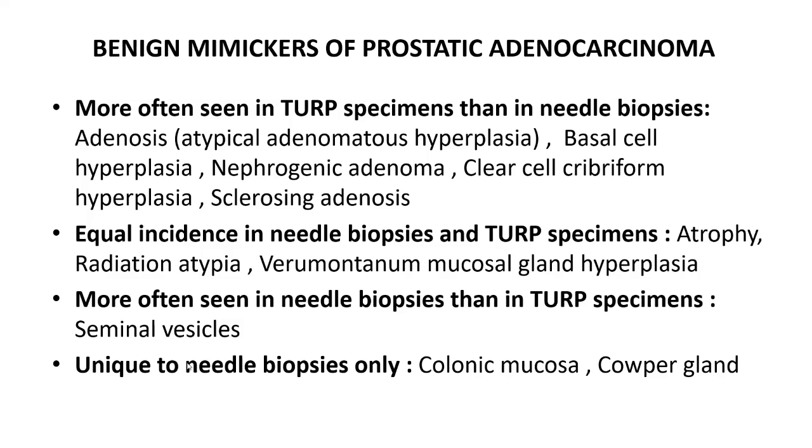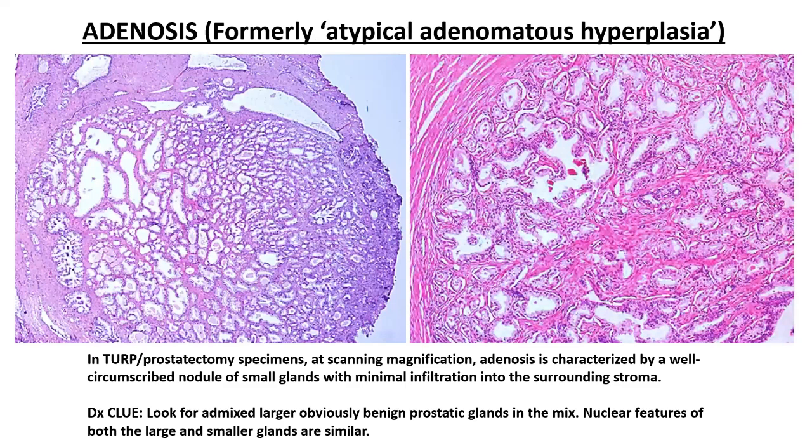And there are some entities which are unique to the needle biopsies, and you will not get those pseudo-neoplastic entities in the TURP specimens, and these are colonic mucosa and the bulbourethral gland or the Cowper gland. Now coming to adenosis. This is probably one of the most important pseudo-neoplastic mimics of prostatic acinar adenocarcinoma.